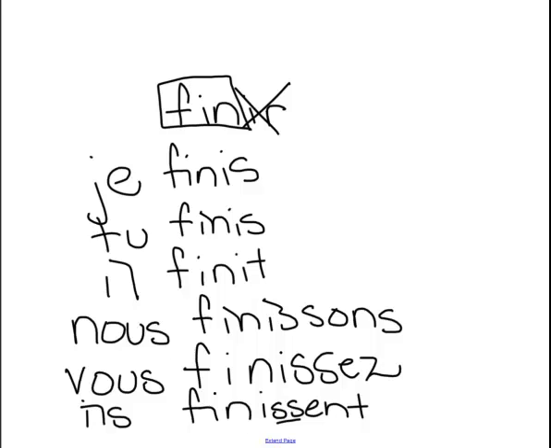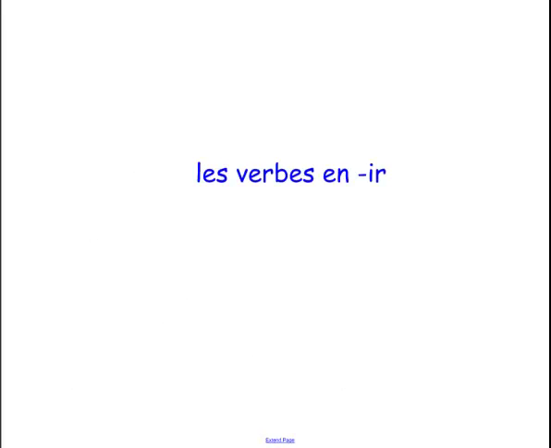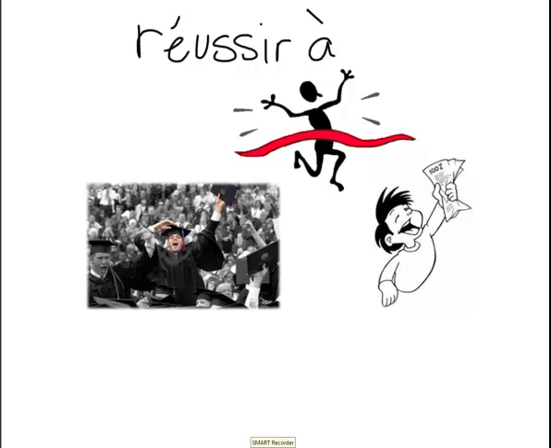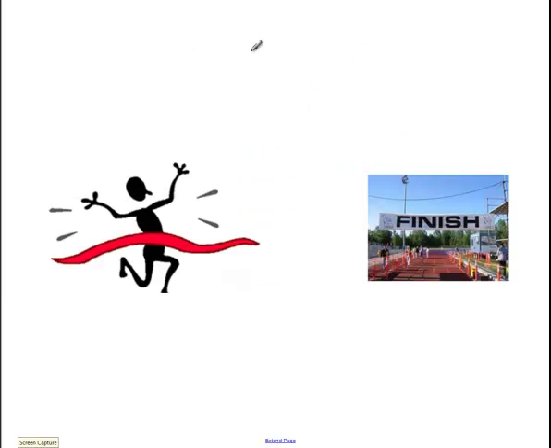Okay, there are several IR verbs that I want you to memorize. For this first one, this is the verb réussir. Réussir is to succeed or to pass, and it always has the word à after it. So you're saying to succeed or pass at something. The next one, which is the one that I just used in my example, finir, to finish.